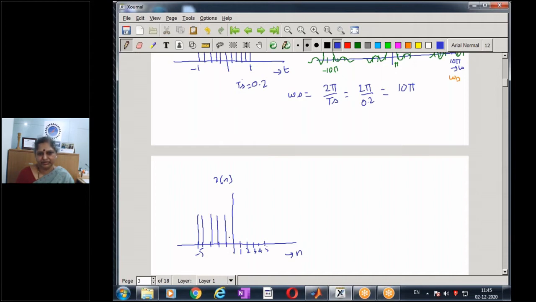I have the same sampled signal, and this is my sampled signal, which is 1.